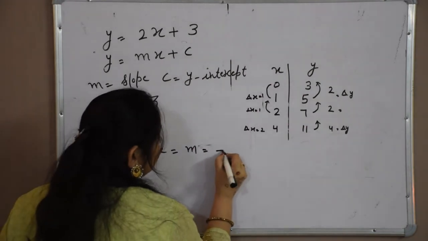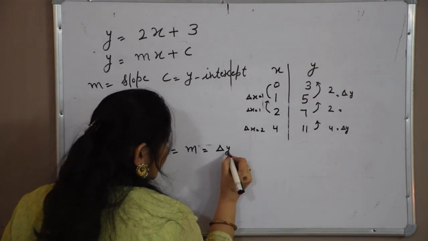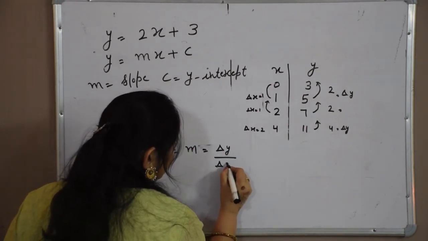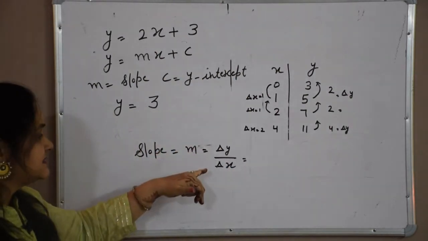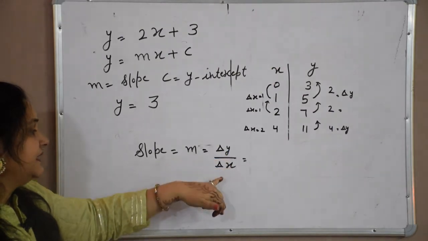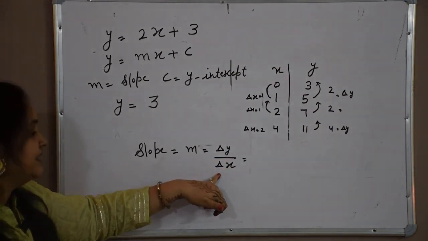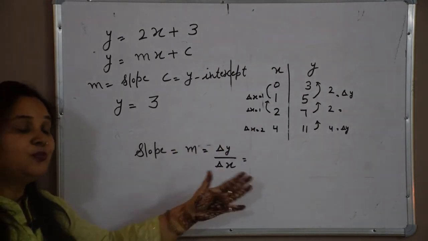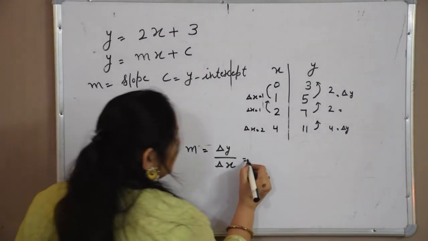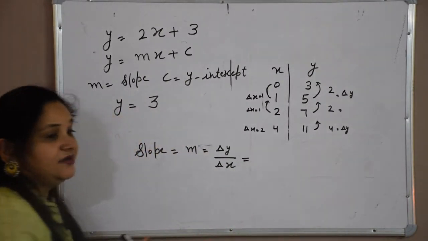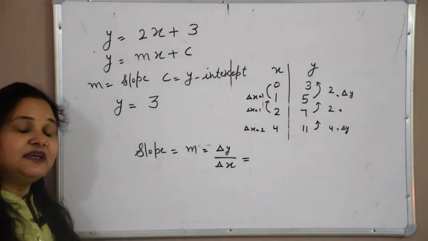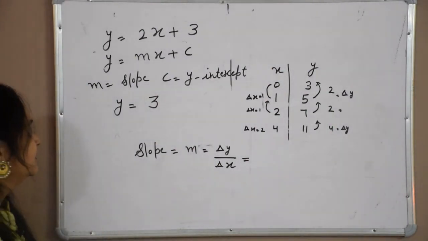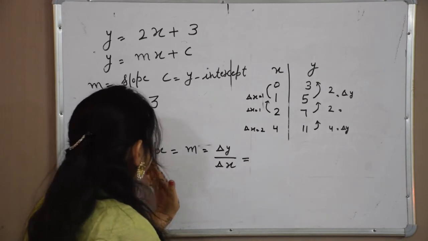M means rate of change of y divided by rate of change of x. If any line changes like this, the rate of change of y divided by rate of change of x, that is called the slope of the line. So at what inclination the line changes, the tilting, if it varies, that is called the slope.